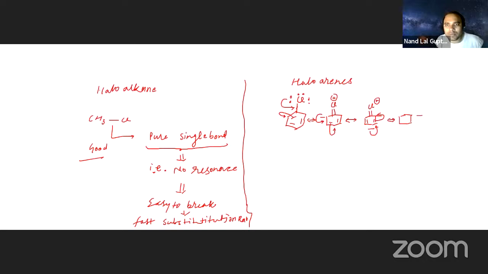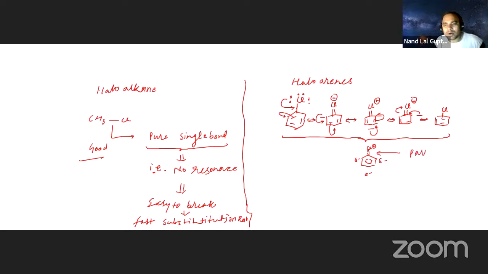Finally, if you make the hybrid of all these resonance structures, a partial double bond will come between carbon and Cl. Here Cl is positive and the ring carbons are negative. So you will find a partial double bond.